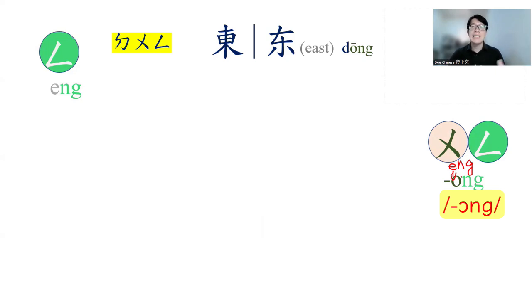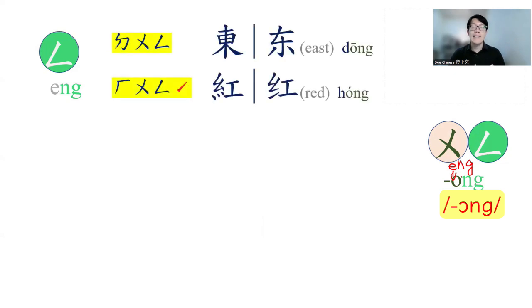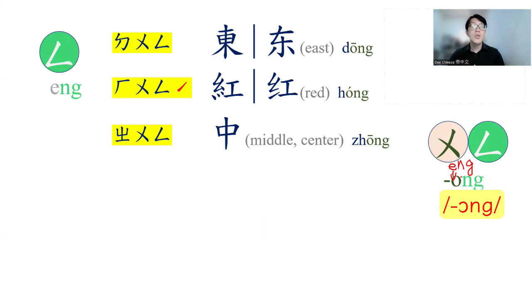Dong in Chinese means east. Next one, he, u, ong, hong, hong. Hong in Chinese is red. The next one, zhi, u, zhong, zhong. Zhong means middle and center.